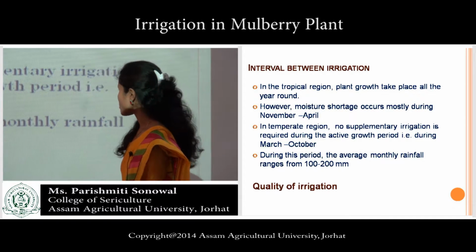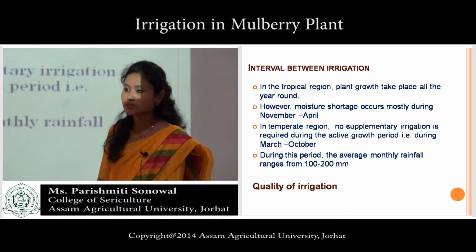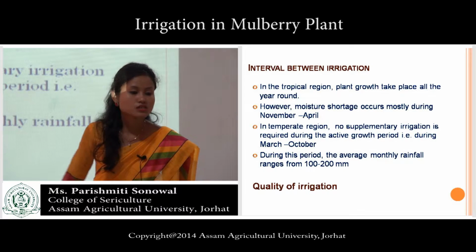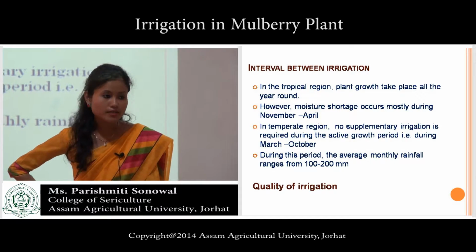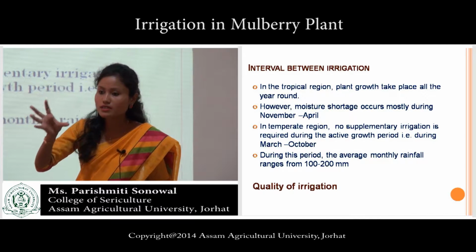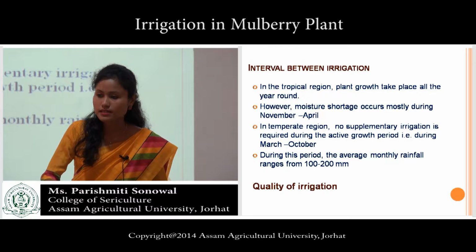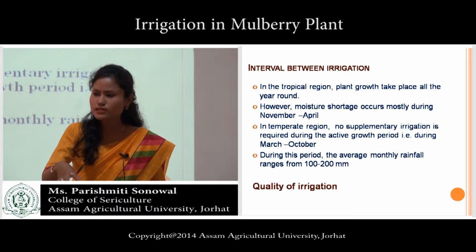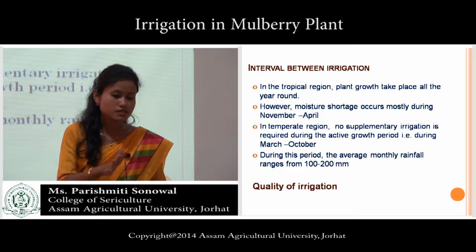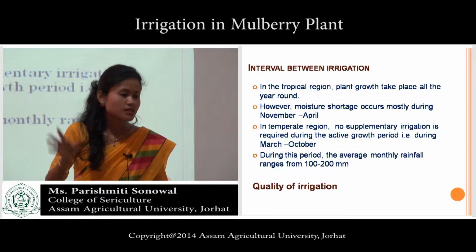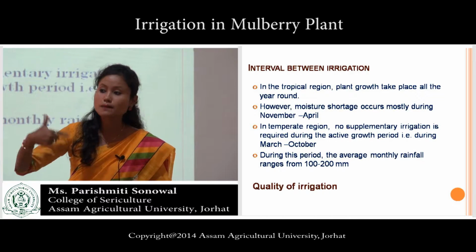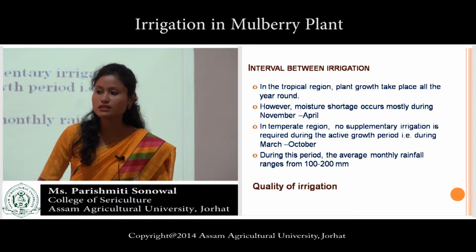However, moisture shortage occurs mostly during November to April. The point that Himshikar mentioned. November to April is the most dangerous stage. Why? There is moisture shortage. The amount of water required to irrigate the plant for its development is very less because the season is very dry, winter season, less amount of rainfall is there, and during this phase we have to irrigate the plant, the soil.